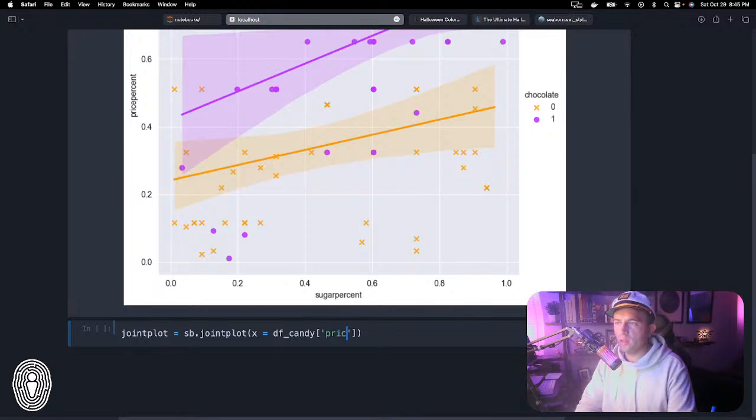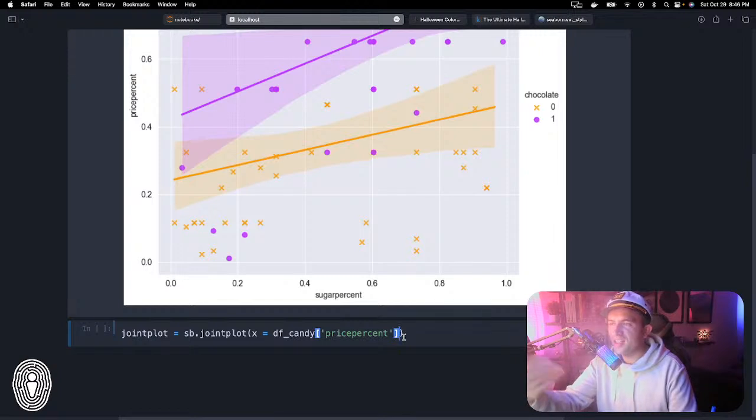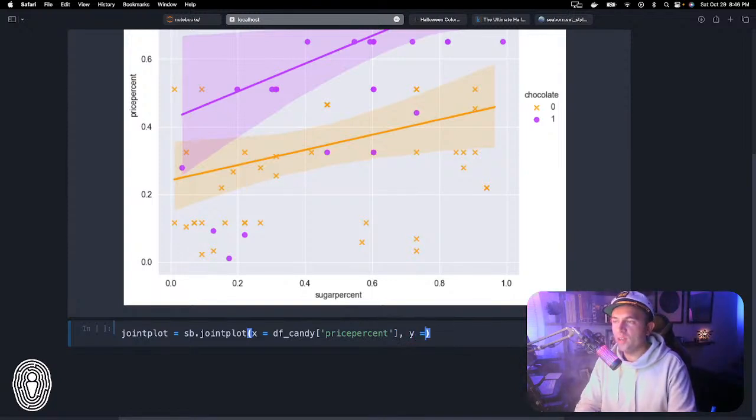So price percent, and then the Y value is going to be df_candy win percent.